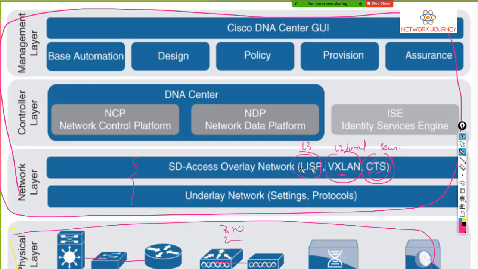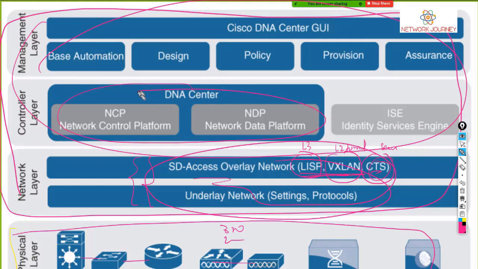So you have the security parameter. These are the protocols which will take care of your encapsulation between the underlay and the overlay. These are the overlay boxes where you have something called DNA Center, which consists of two modules: one is NCP, network control platform, and NDP, network data platform.